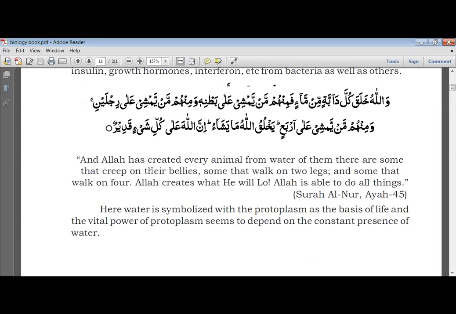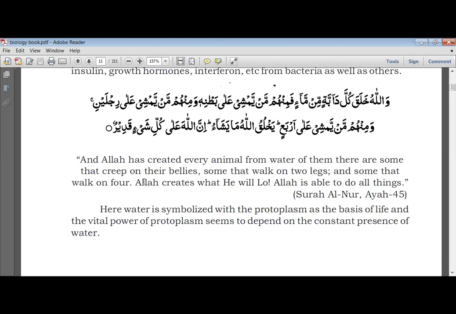And Allah has created every animal from water. Of them, there are some that creep on their bellies, some that walk on two legs, and some that walk on four. Allah creates what He wills. Allah is able to do all things. Surah Al-Nur, Ayah 45.